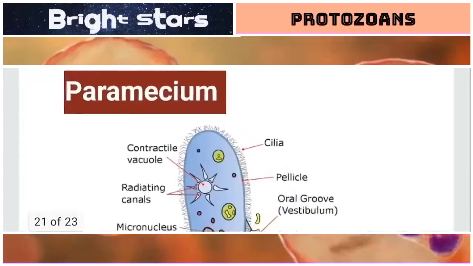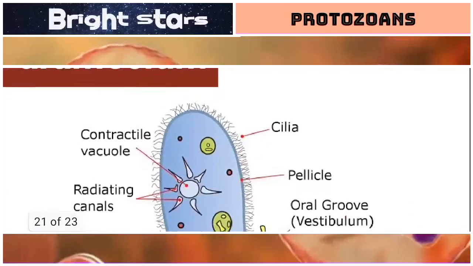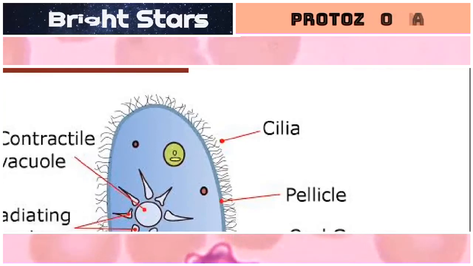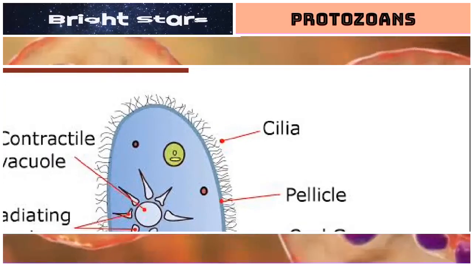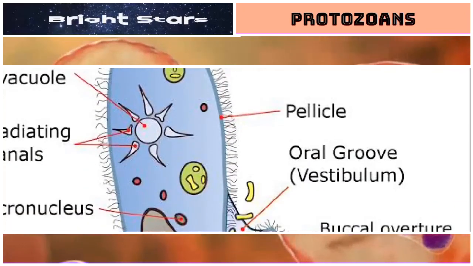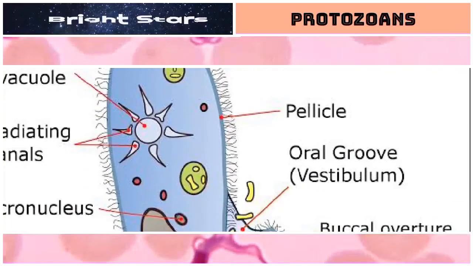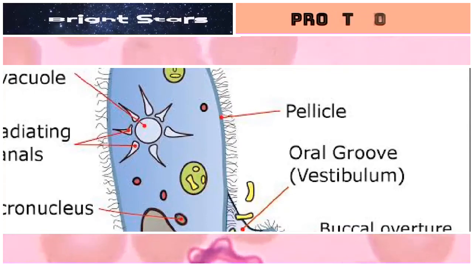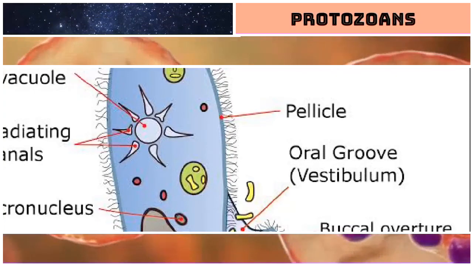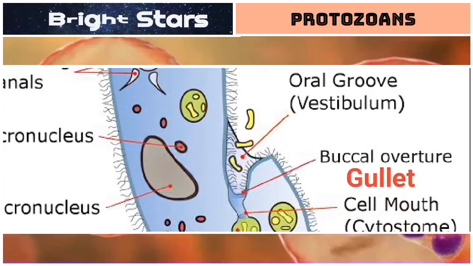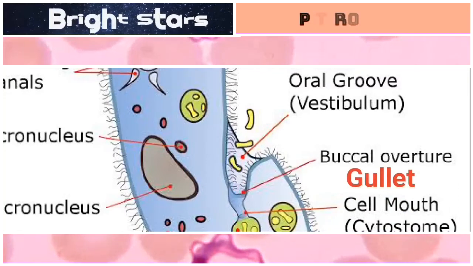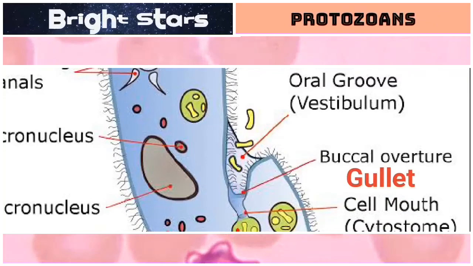So here we can see Paramecium in the diagram. It consists of cilia, hair-like structures useful for locomotion and food capturing. This ciliated protozoan has a definite shape because of the presence of a proteinaceous substance called pellicle. The oral groove or vestibulum, you can see, is the mouth, the depression where the mouth of the Paramecium is present.